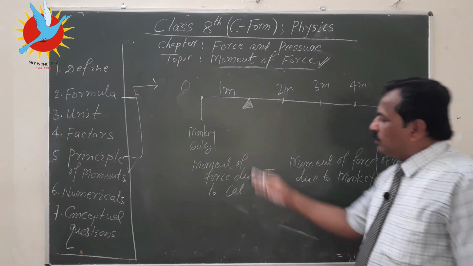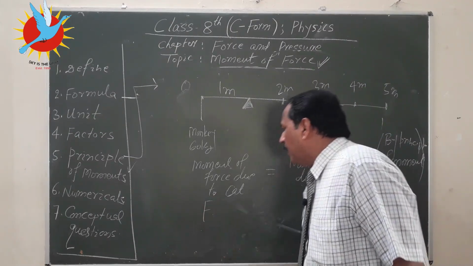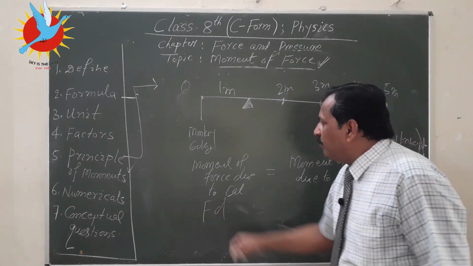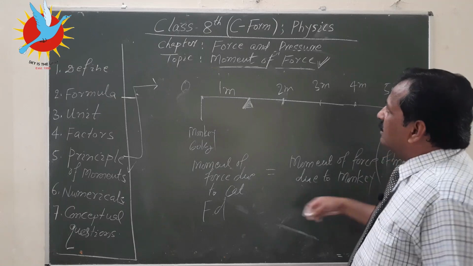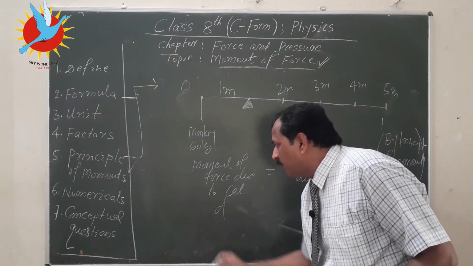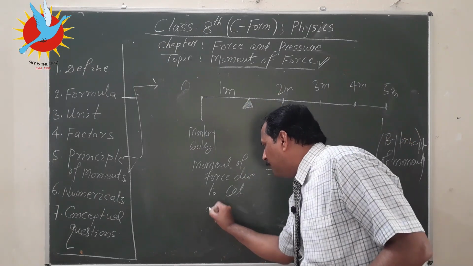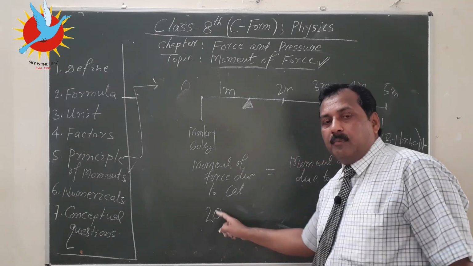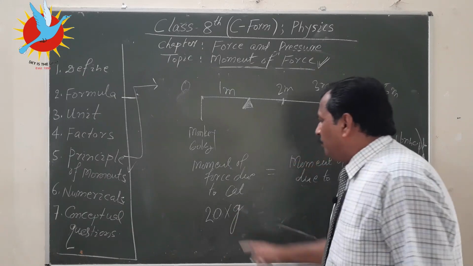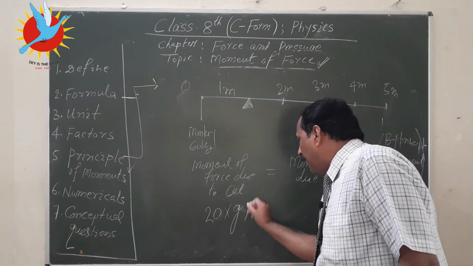Okay. So how to calculate the moment of force due to the cat? That is force multiplied by distance. And what is the value of force? This cat is 20 kg. So in place of force I am writing mg, where m is 20, the mass of the cat, multiplied by g. Mass multiplied by g, mg, that is weight, weight is force, multiplied by distance.